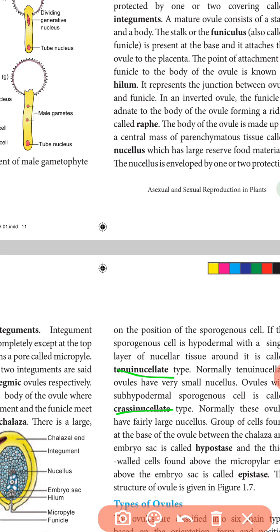In the crassinucellate type, the sporogenous cells are placed in the sub-hypodermal region, and the ovule has a large nucellus. A group of cells between the chalazal region and the embryo sac is the hypostase. The zone between the micropylar layer and the embryo sac is the epistase.